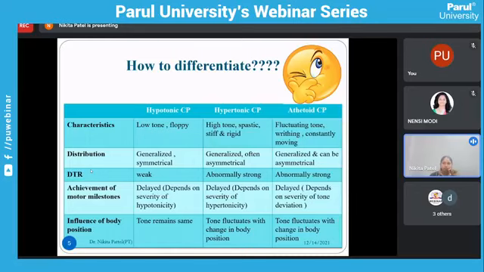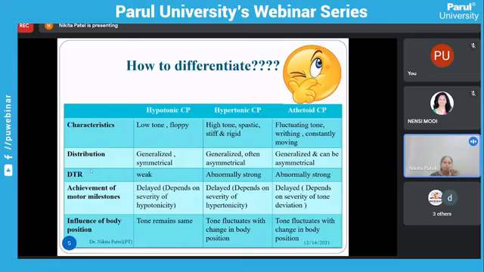Is it symmetrical or asymmetrical? Both can happen in athetoid CP. In the DTR, the deep tendon reflex, in hypotonic CP it is weak, and in hypertonic CP it is abnormally strong. So we can say that a brisk reflex or clonus can happen in hypertonic CP and athetoid CP.